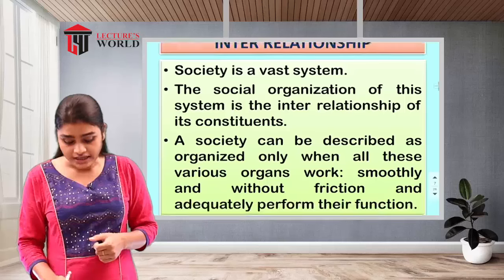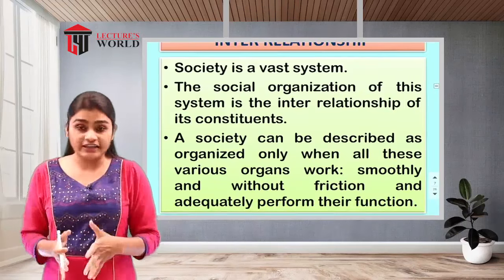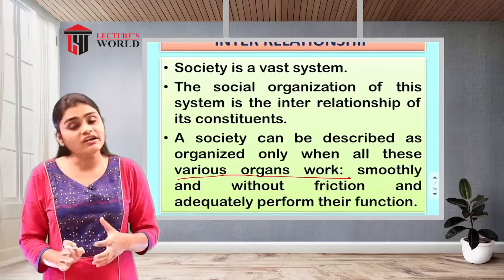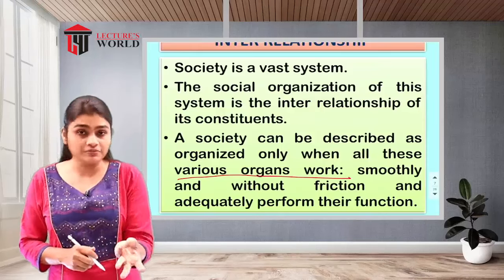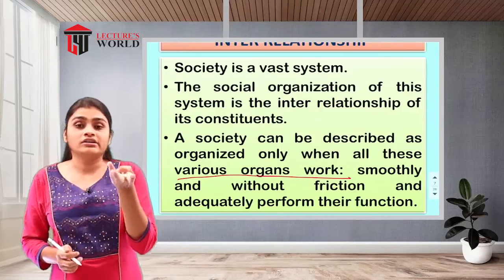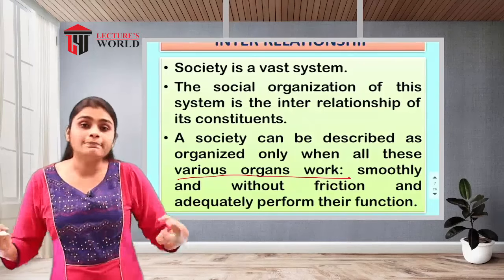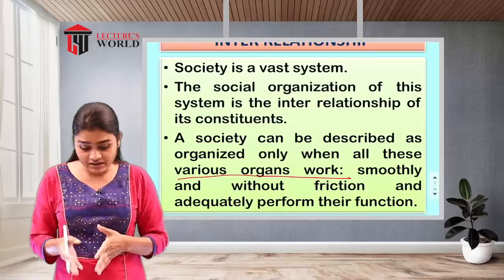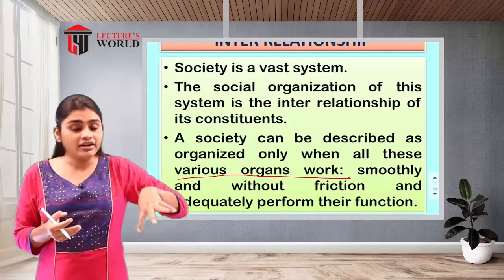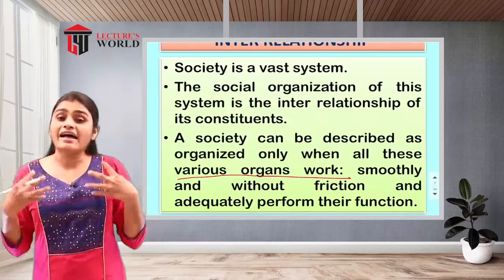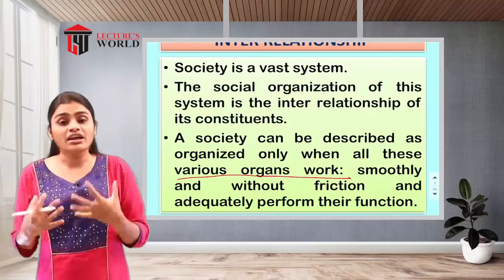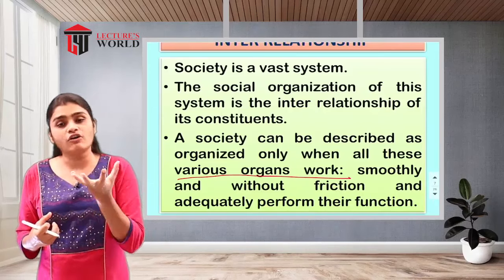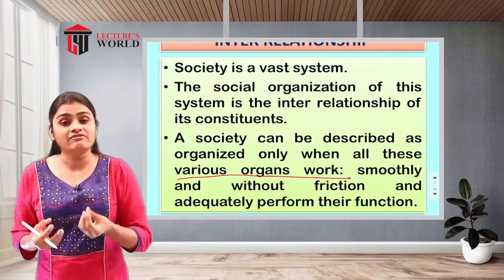A society can be described as organized only when all these various organs, in the sense of all your social groups, institutions, and associations, all the parts of the society system, work together. We consider them organs because, as in the human body, we have different organs, and all the organs work to sustain our life.